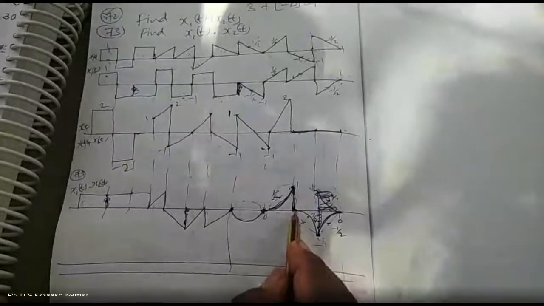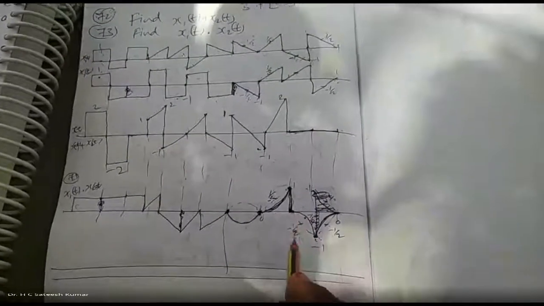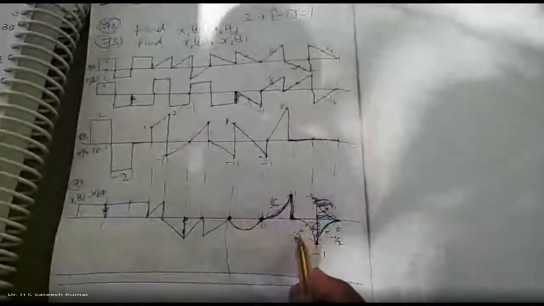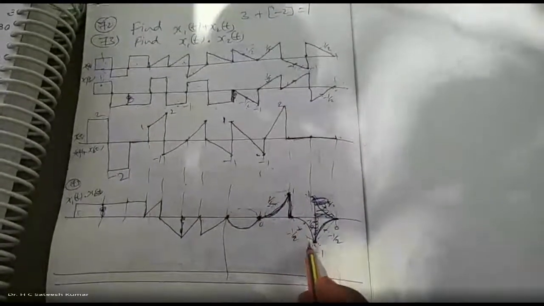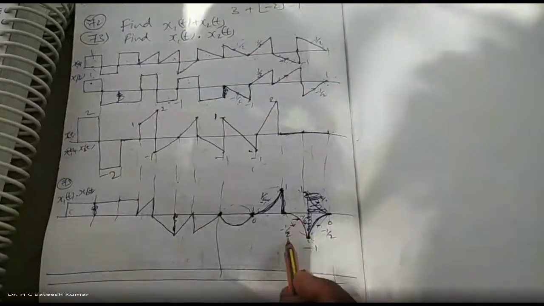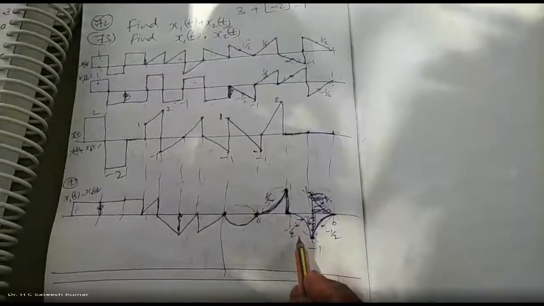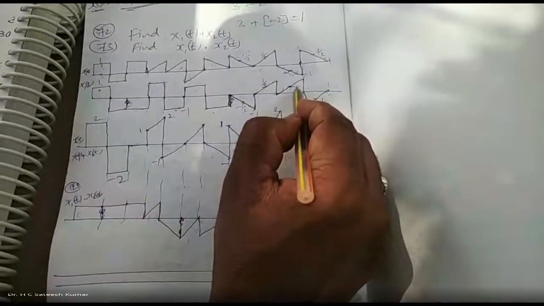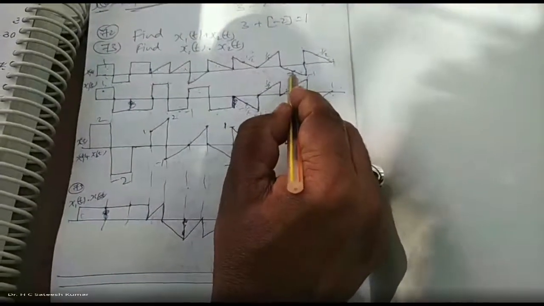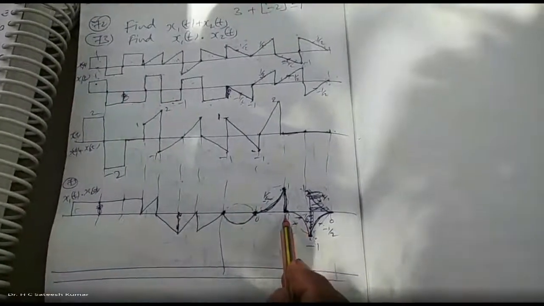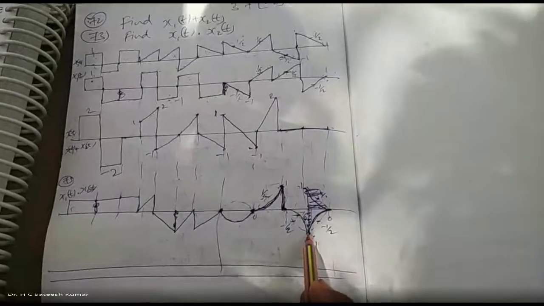Between these two points, 0 and minus 1, we have parabola. Which side should it come? Either this side or that side it should take. Check it. This is minus half. If it is less than minus half, meaning minus 1 by 4, you will get it here. If you are getting 3 by 4 or minus 3 by 4 or something, it will get this side. Now check it half the way. Half the way this value is half. This is minus half. Minus half into half is minus 1 by 4. This is before this one. Therefore, we will get minus 1 by 4. Okay. Is it okay?